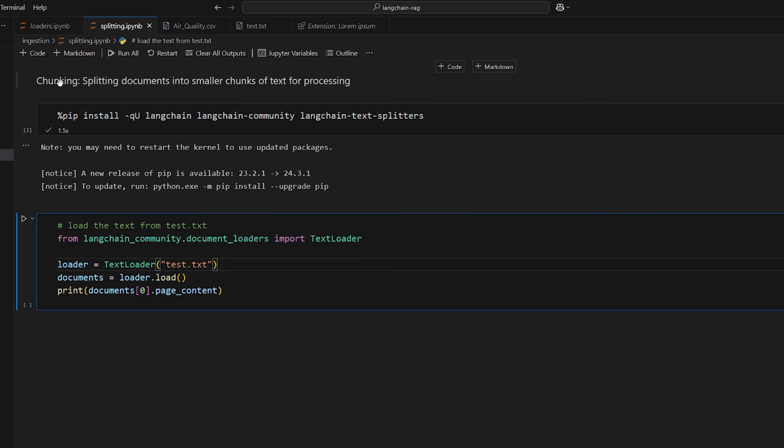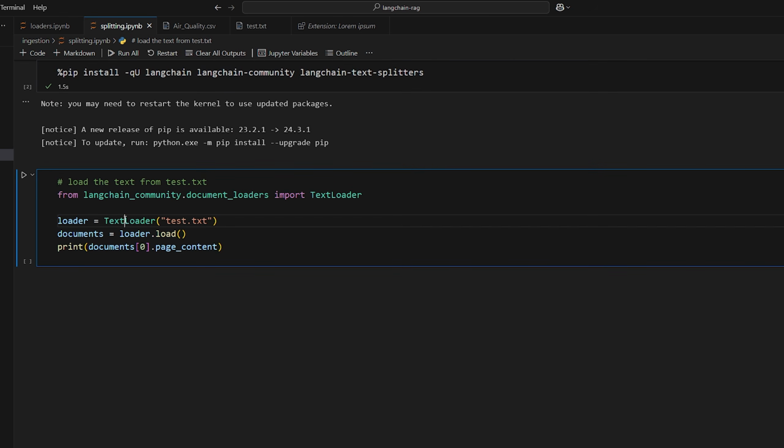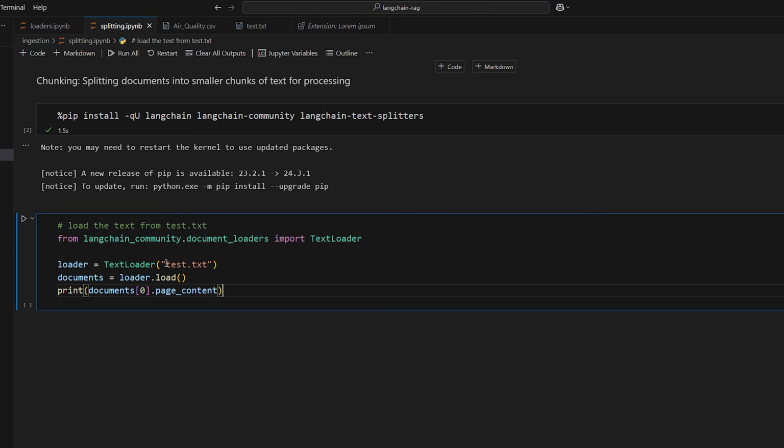Alright, so we're going to learn how to do chunking, which is also known as splitting documents into smaller chunks of text for processing. Chunking or splitting, same thing. So the idea though is that we want to take our documents that we've loaded from a data source, from a document loader, and make them smaller, breaking them up into smaller documents. So just as an example here, we're going to load this text document that we have here using the text loader, and now we have it in a single document.